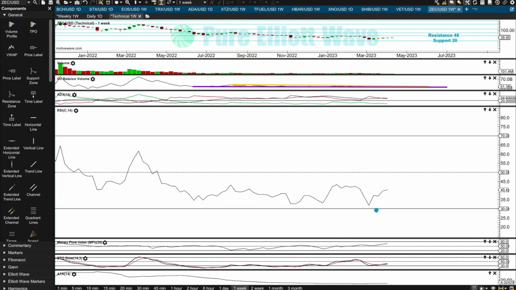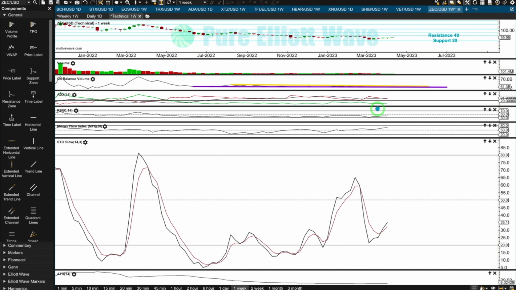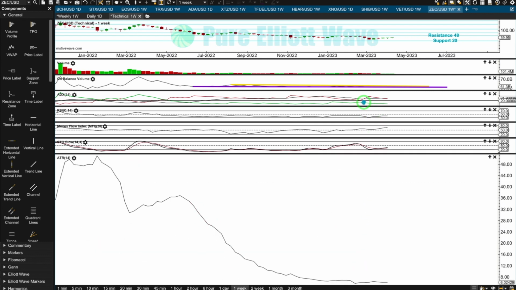RSI is neutral, it hasn't reached oversold and there is no bullish divergence. Money flow is neutral, it also did not reach oversold, but there is bullish divergence between lows in price and money flow. So that adds just a little bit of confidence to the Elliott Wave count. Stochastics neutral, also exhibiting bullish divergence. And ATR declining throughout the bear market and now flattening off, still a very slight decline. Let's look at the daily chart.